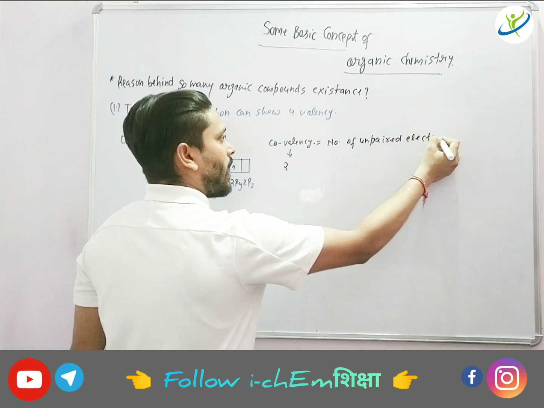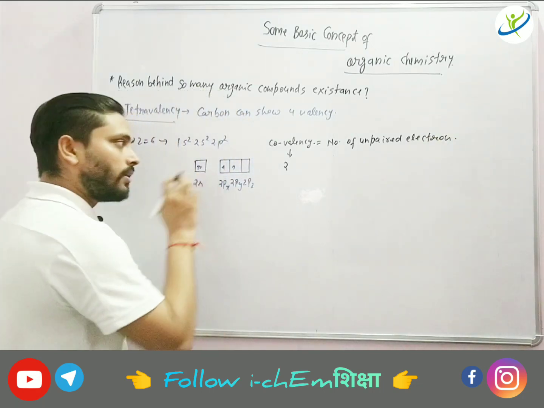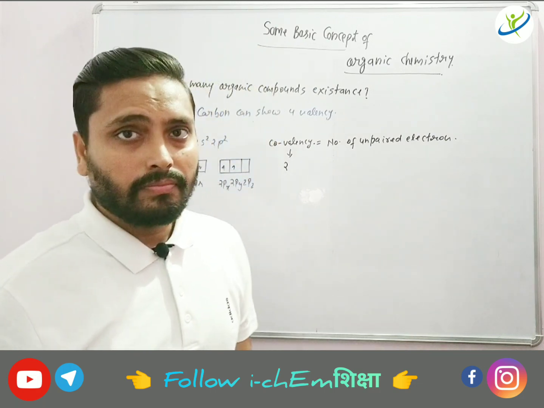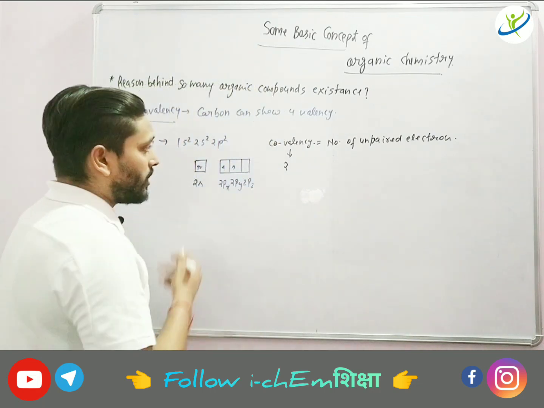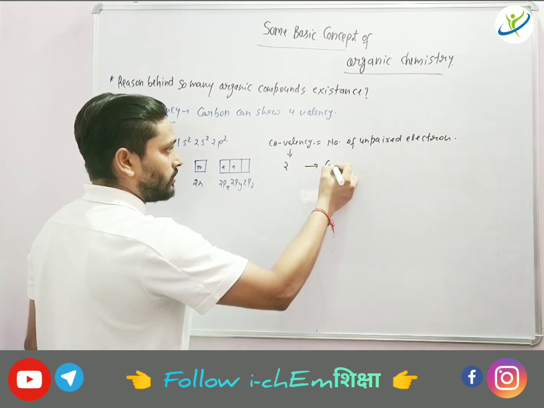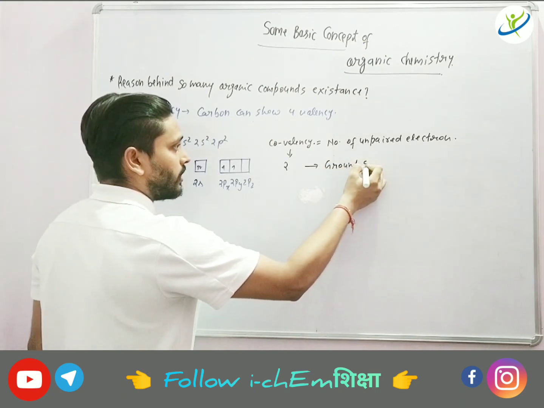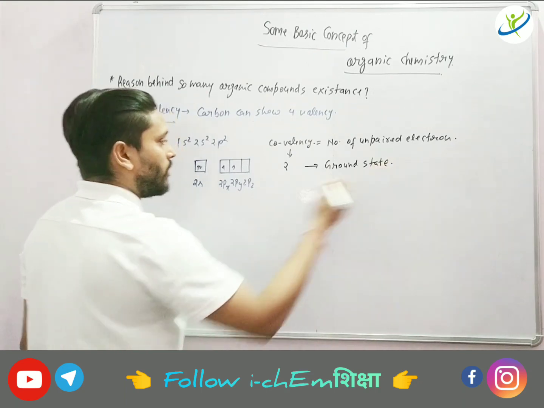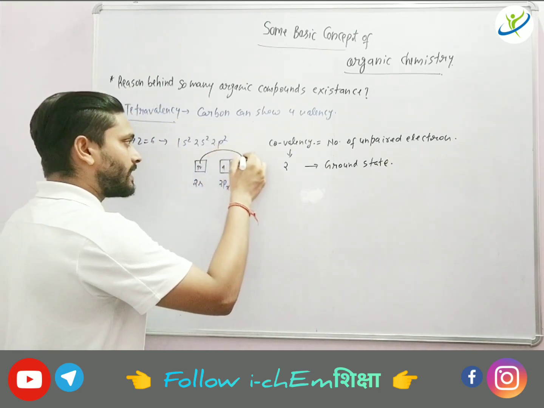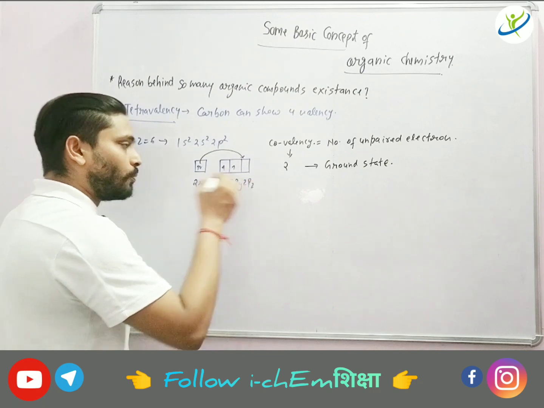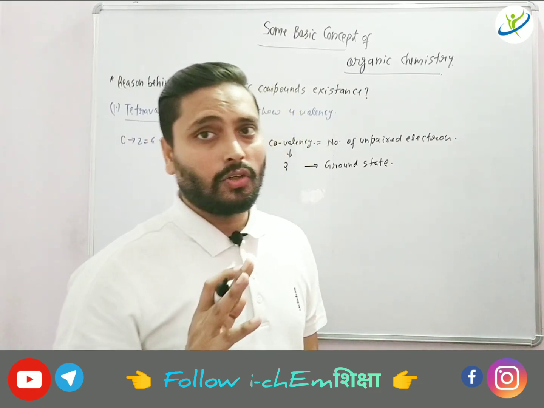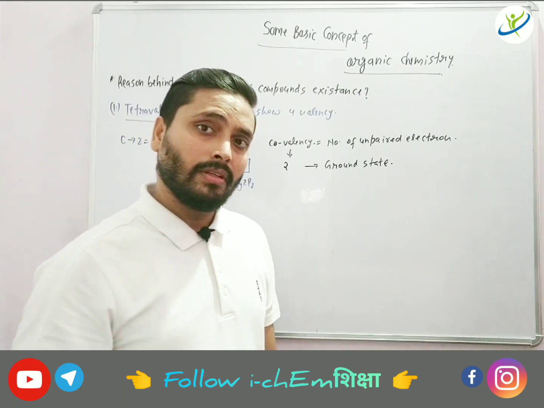So how many unpaired electron are present right now? 2. But carbon can show 4 valency. How it is possible? We can see that this is in ground state. So by somehow if we try to unpair this electron and excite this from 2s to 2pz, then we can get 4 unpaired electron and hence 4 covalency.